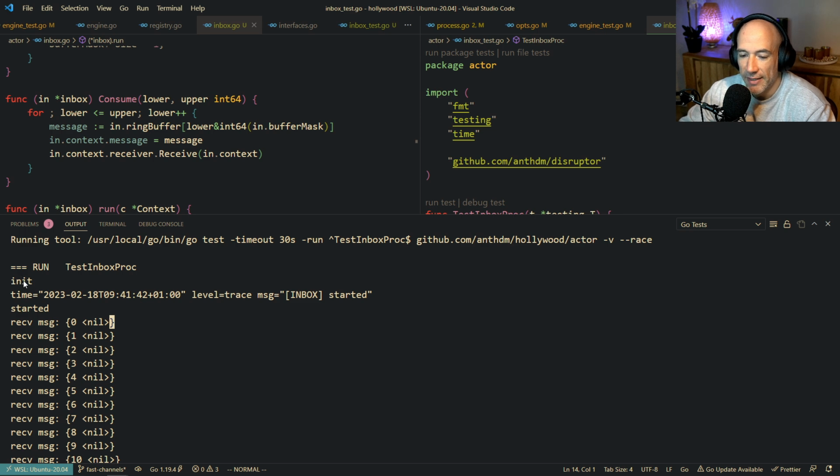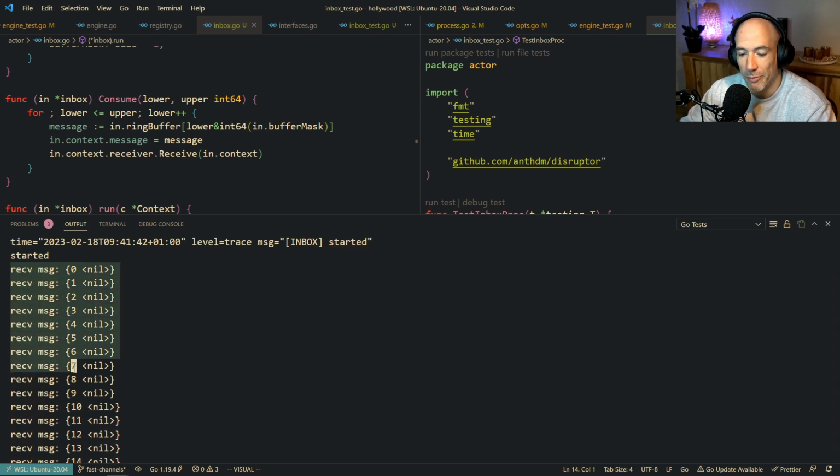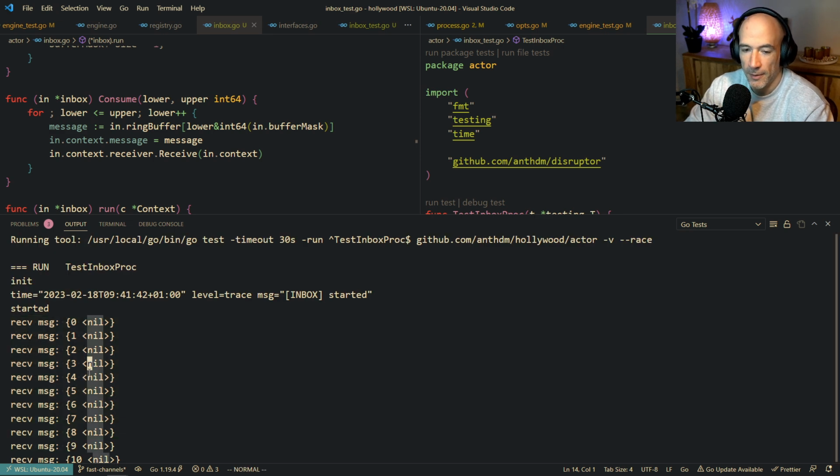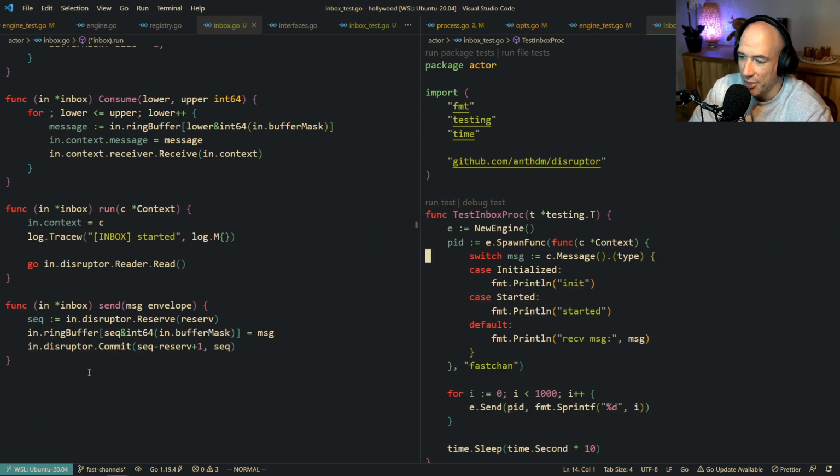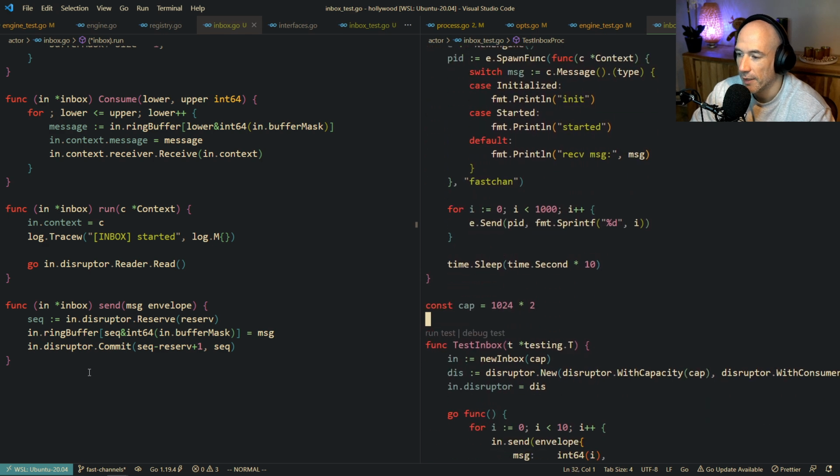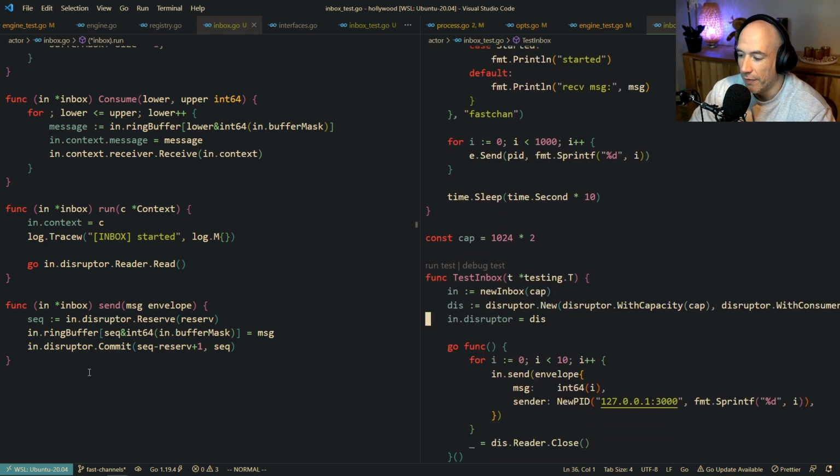So you can see we init. Then we're going to log trace, the inbox has started. And then we're going to call started. And then we're receiving all these messages in our receiver here, which is good. So that's working pretty fine.